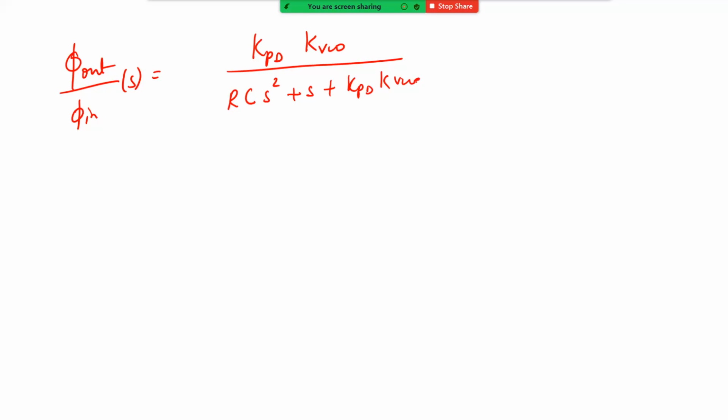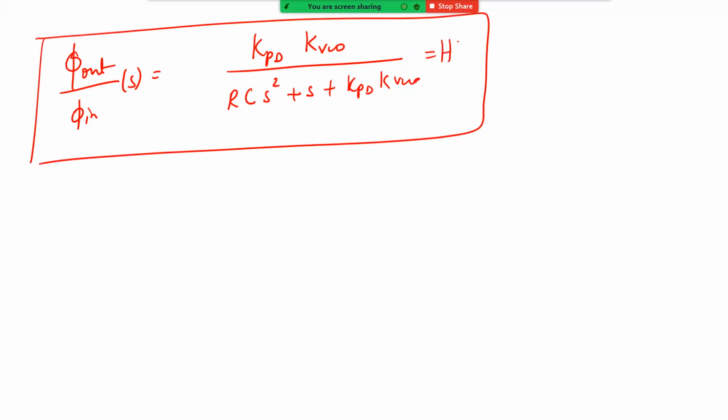This is the closed loop transfer function of your PLL.